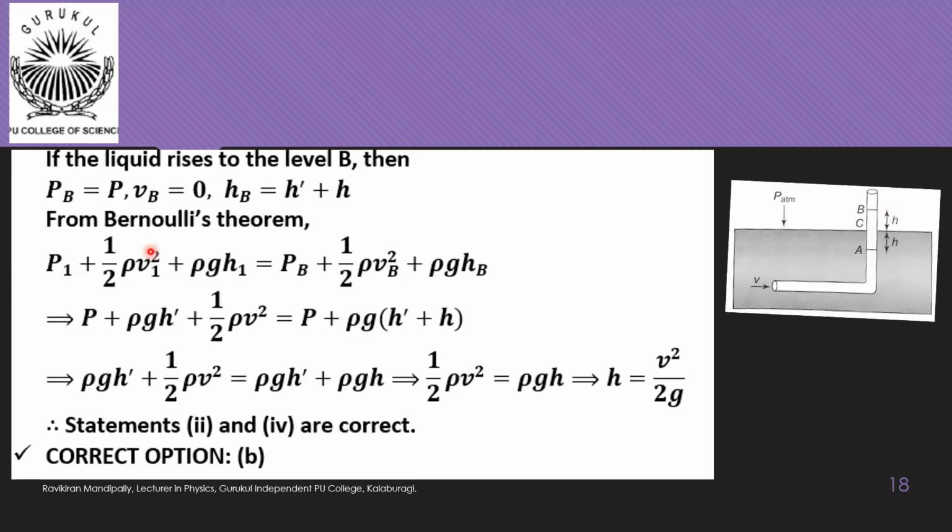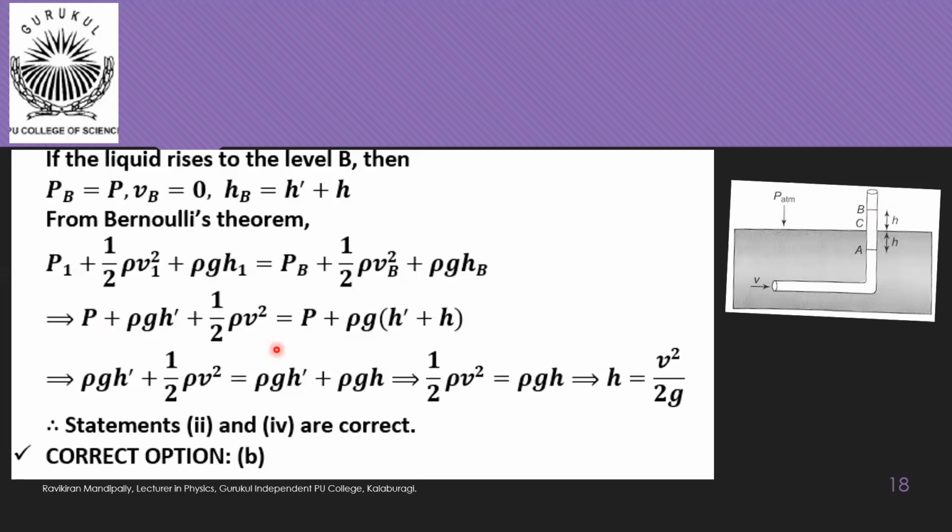Now if you apply Bernoulli's principle to the position of the opening as well as the position of point B, then we get P1 plus half rho v1 square plus rho g h1 is equal to PB plus half rho vB square plus rho g hB. Substituting the corresponding values, we get P plus rho g h dash plus half rho v square is equal to P plus rho g into (h dash plus h).